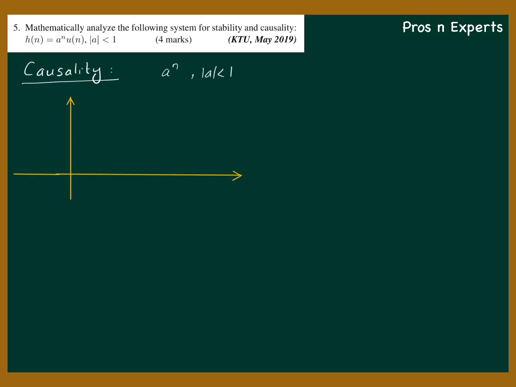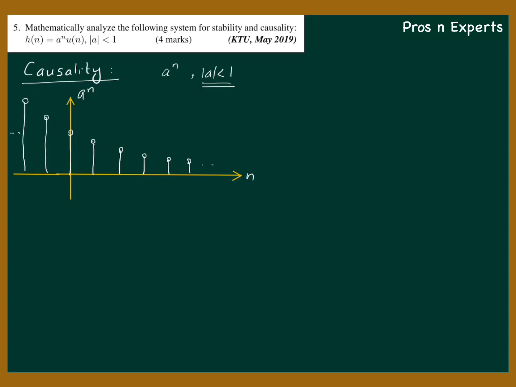So a raised to n is the exponential signal, right? Where mod a less than 1 means it is a decaying exponential. So this is a discrete signal with decaying exponential, like this. It goes to infinity on both sides. So this is a raised to n.